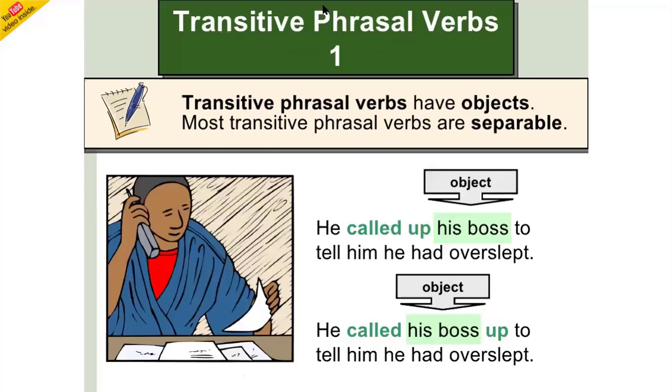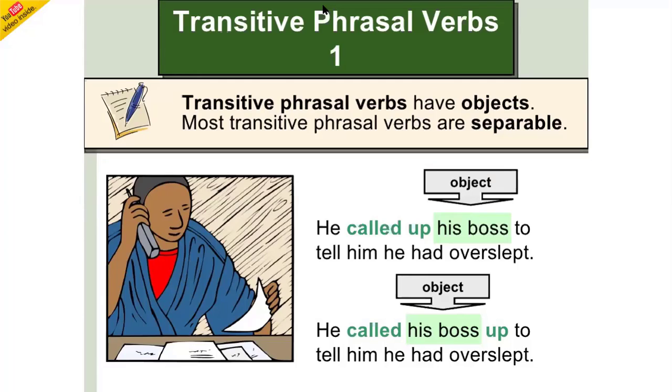Now, it is very important to understand how we should use them, meaning sometimes the particle comes along with the main verb, and sometimes it comes after the object. So what is a transitive phrasal verb? We need to understand. Transitive phrasal verbs have objects. Most transitive phrasal verbs are separable. Now see, it says most, not all. Most transitive phrasal verbs are separable, and transitive phrasal verbs have objects.